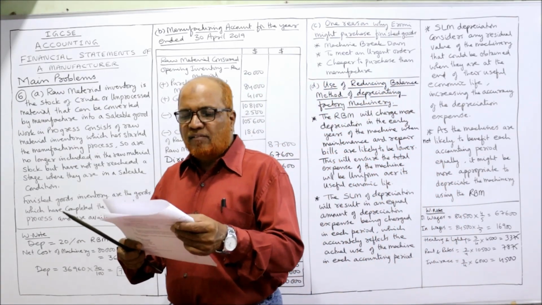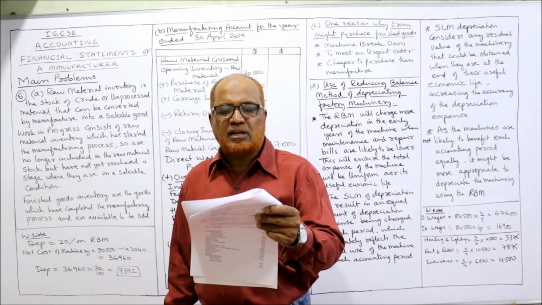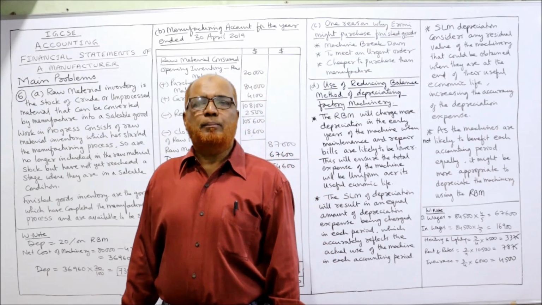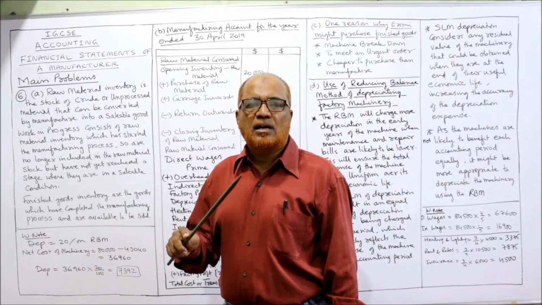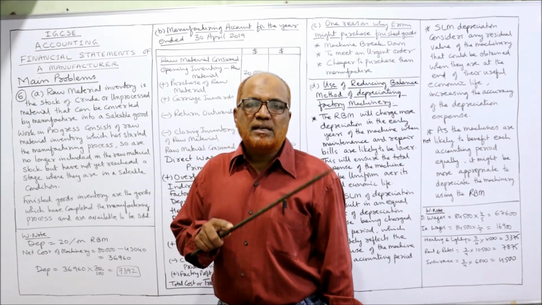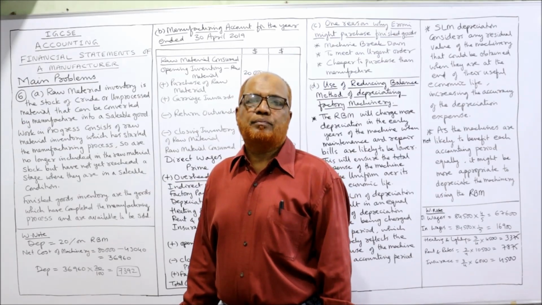Then next comes the factory machinery, which is to be depreciated at 20% on the reducing balance method. In the working note, we have to calculate depreciation. Reducing balance method means we have to deduct accumulated depreciation from cost. Cost minus accumulated depreciation is equal to net asset value.